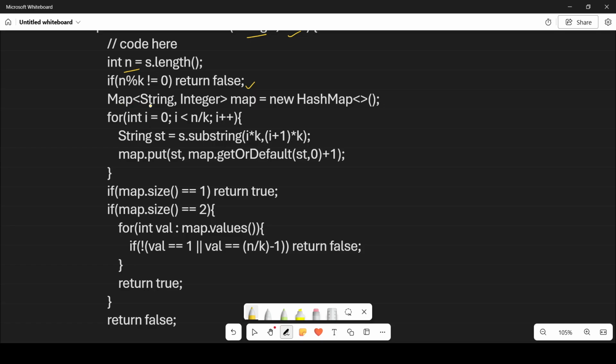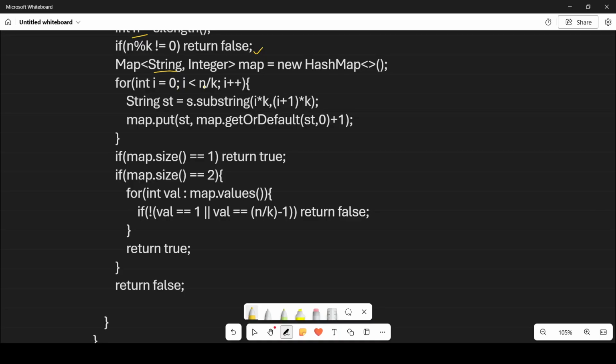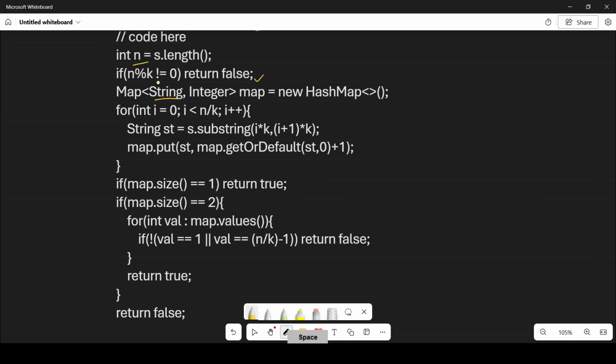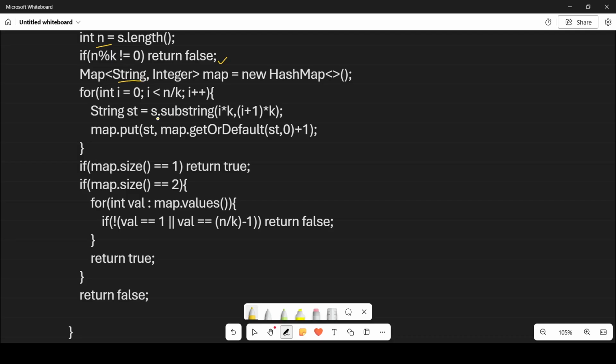Then I initialize a hash map, which stores string comma integer as key-value pairs. Then I simply traverse from 0 to n by k, because n modulo k is equal to 0, so it is always completely divisible. In this case I assign st to s dot substring of i into k comma i plus 1 into k. This will give the substring.